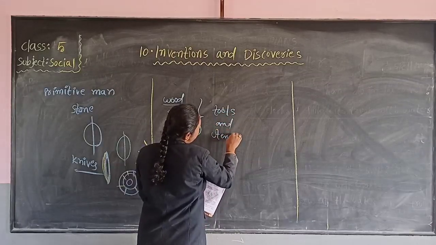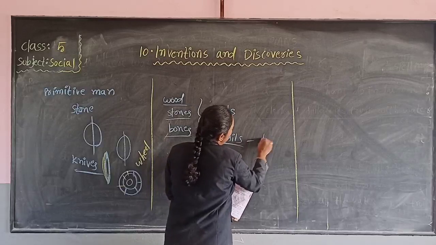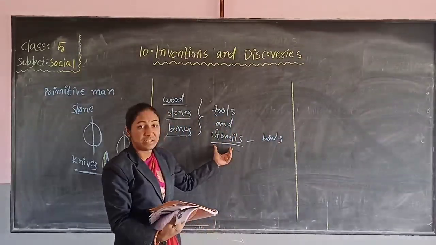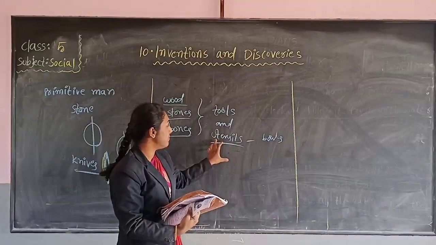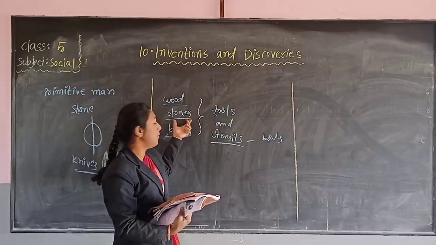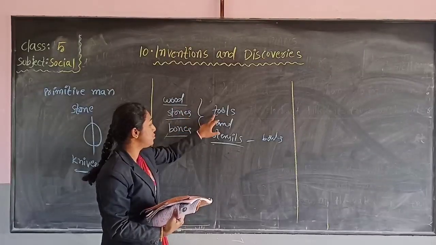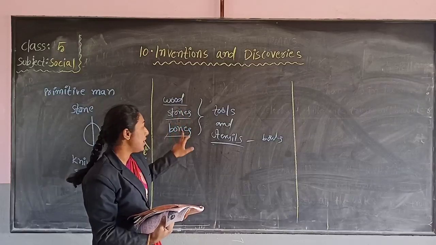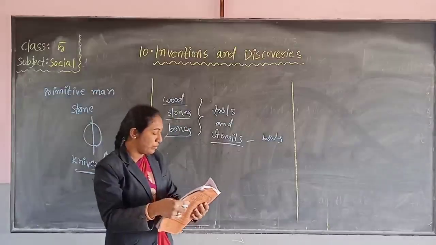Utensils means what, children? Like bowls, steel glasses, plates, dishes. These come under utensils. So, in the previous days, early man used to make these tools and utensils with the help of wood, stones and animal bones.